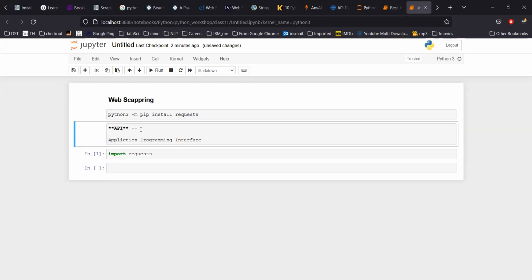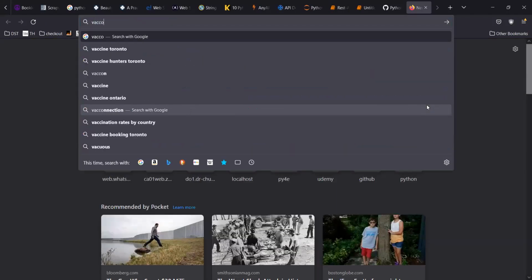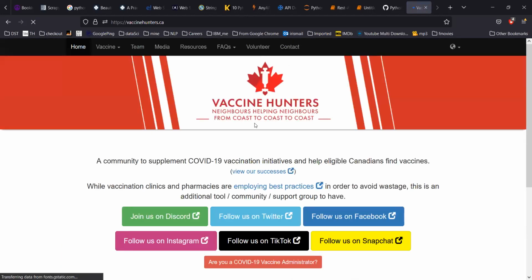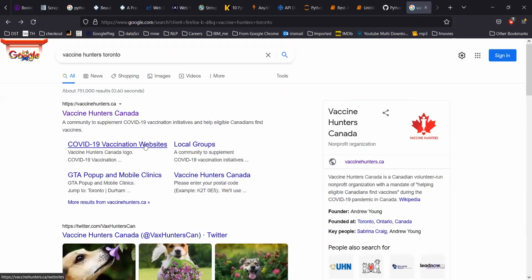So what do we mean by APIs? Think this way. Recently, due to COVID, there were a lot of websites to guide us on where the vaccine is available and all that. The very first, I think, was Vaccine Hunter, this site.